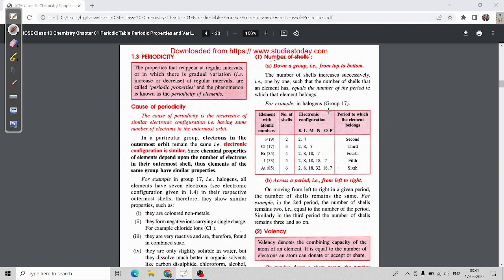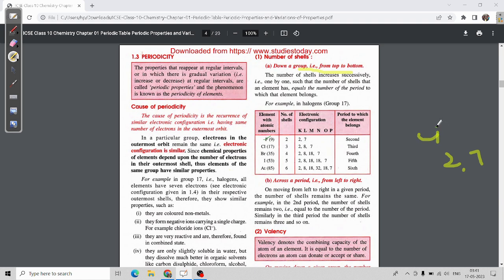Now, the number of shells: down a group, will it increase or decrease? See, an example is also given, fluorine. Fluorine is 9, so its electronic configuration is 2, 7.